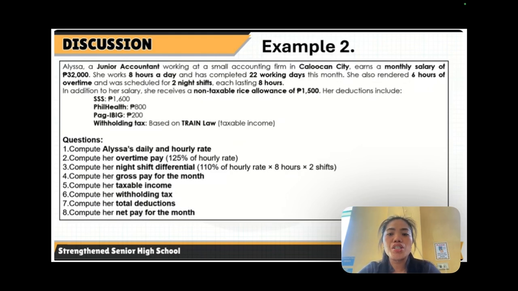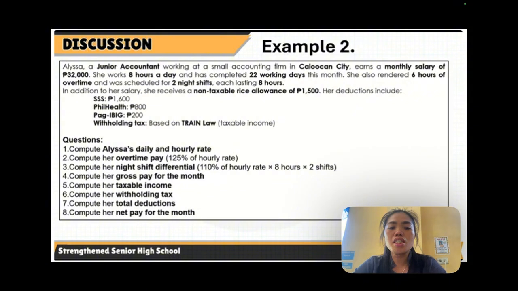She also rendered 6 hours of overtime and was scheduled for 2 night shifts, each lasting 8 hours. In addition to her salary, she received a non-taxable rice allowance of 1,500 pesos. Her deductions include SSS, which is 1,600 pesos, PhilHealth is 800 pesos, Pag-ibig is 200 pesos, then withholding tax based on TRAIN law or taxable income.